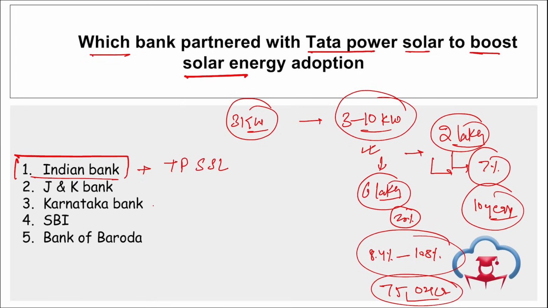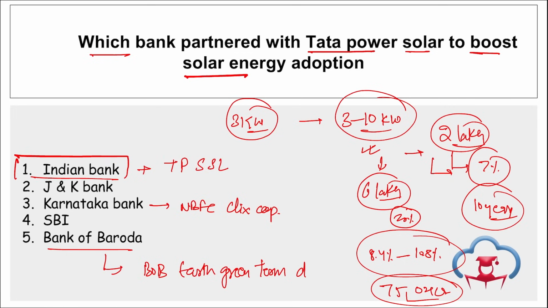Then if we talk about JNK Bank, right? JNK Bank, they have joined hands with Paytm, Paymart India to unveil virtual ATM facility, we have seen. If we talk about Karnataka Bank and NBFC Clicks Capital, right? They have entered into a co-lending partnership. And if we talk about Bank of Baroda, they have unveiled Bank of Baroda Earth Green Term Deposit Scheme, correct? Take a note of it.